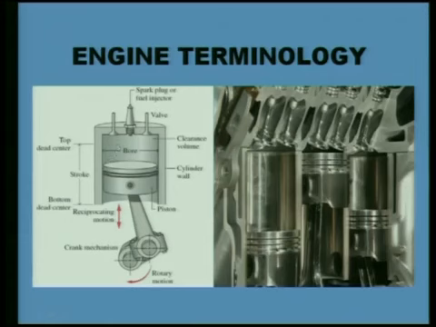So the terminology used in engines is top dead center, bottom dead center, stroke, bore or sometimes the diameter of the cylinder, and the cylinder walls, through which heat is also transferred and which protect piston movement. There are two valves: one is the inlet or intake valve, as I am indicating here, and another is the exhaust valve, through which burnt products go out, for starting the combustion of the air fuel mixture.